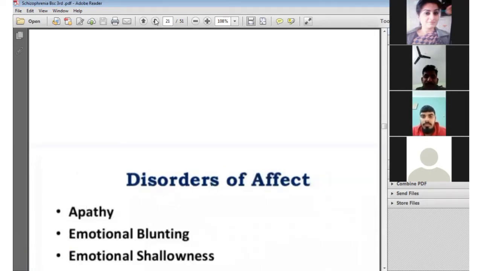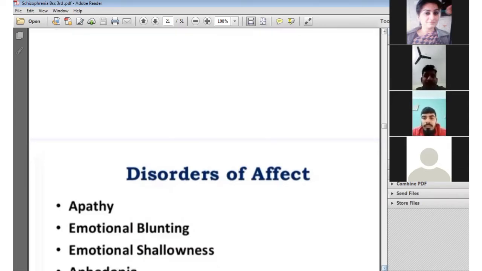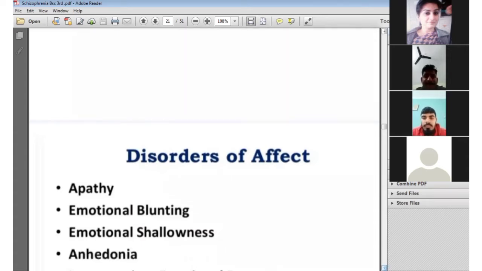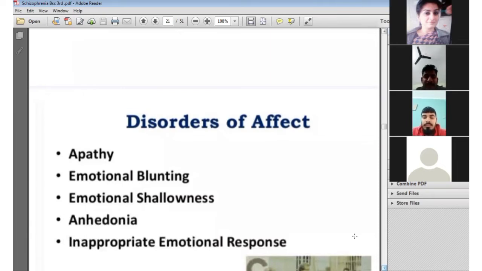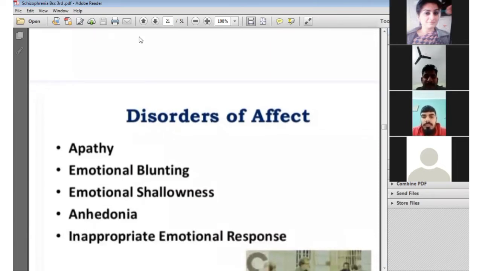Next one is disorder of affect, in which there is apathy. Apathy means absence of feelings and emotions. Next are emotional blunting, emotional shallowness, anhedonia, inappropriate emotional response, etc. These are all symptoms affecting the affect of a person with schizophrenia.